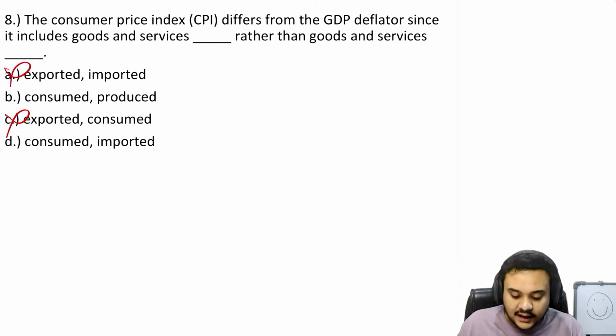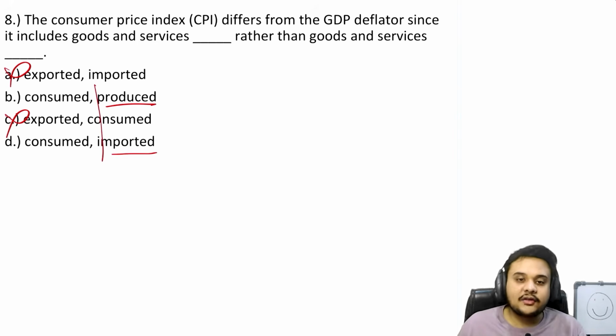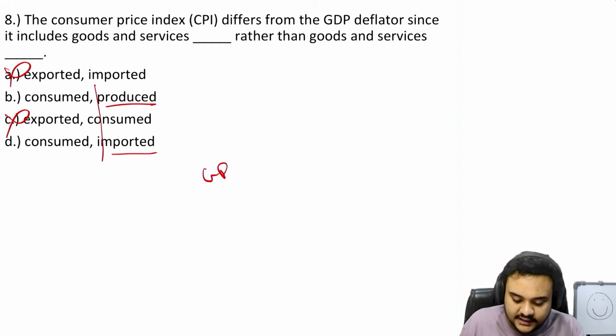Now we have to focus on the GDP deflator. We know this part is done. Produced or imported. GDP deflator is going to focus on goods that are produced or imported. What is GDP?